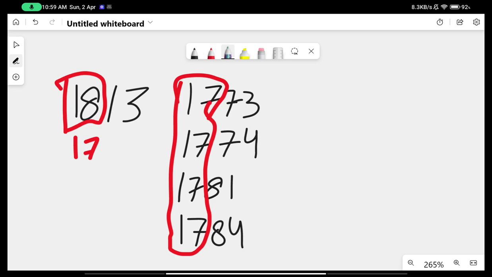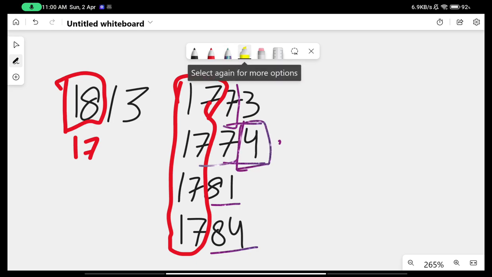Now what we need to remember is just these last 2 digits. The first one here is 17. So 7, 7, they form a pair, and then comes 3. That is half of 1 less than 7. So 3. In the second case, it becomes 17, and then 7, again 7 is 3, but this last digit becomes 4. The last digit here, that's the focus. So the last digit in the first 2 cases changes from 3 to 4. In the next 2, it is 1 and then becomes 4.